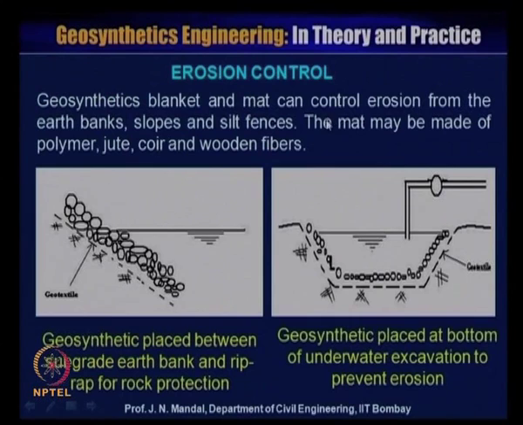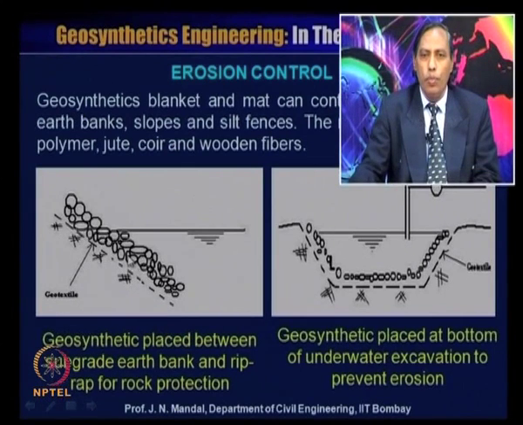Now, erosion control. Geosynthetic blanket and mat can control the erosion from the earth bank, slope and silt fences. The mat may be made of polymer, jute, coir or wooden fiber. You can see here geosynthetics is placed between the subgrade, earth bank and the reef wrap or rock protection. You can see geosynthetics placed at the bottom of the underwater excavation to prevent erosion, where you can see how the geosynthetics can be used underwater.